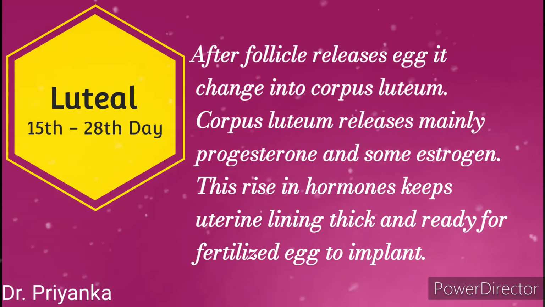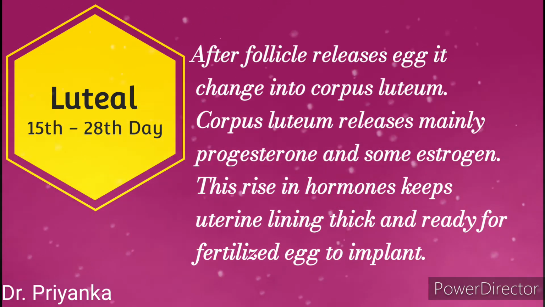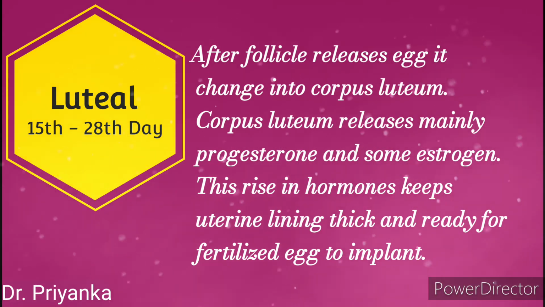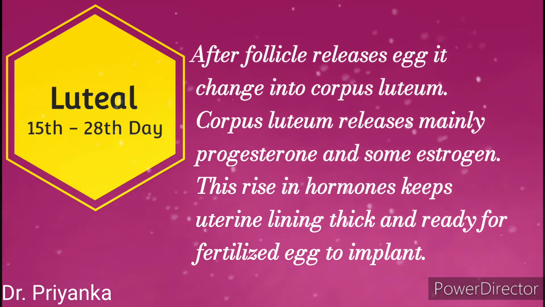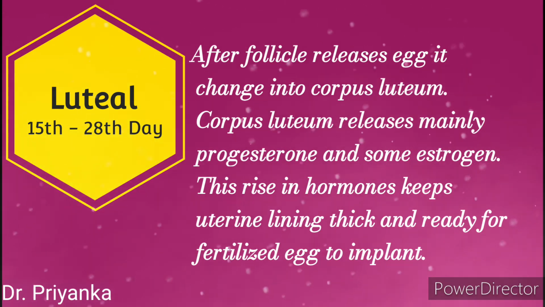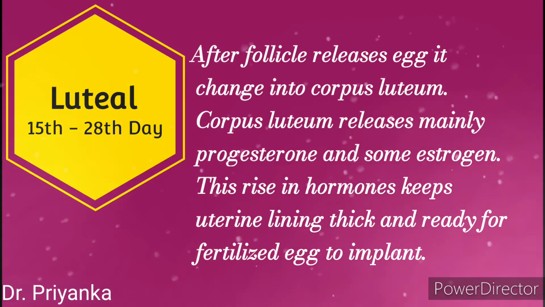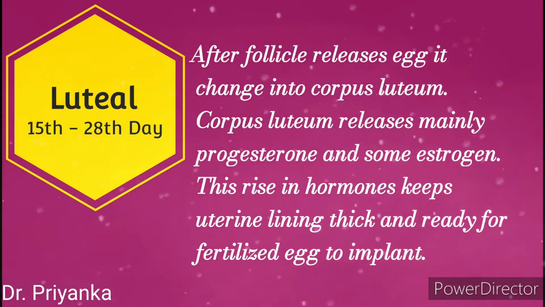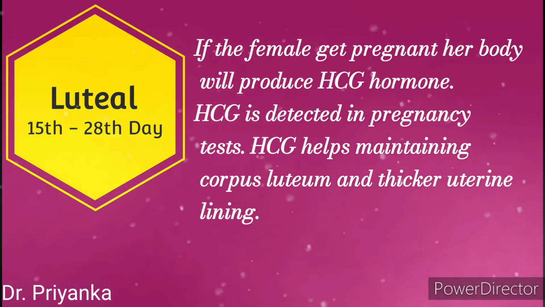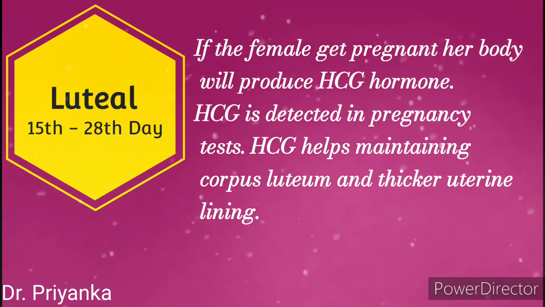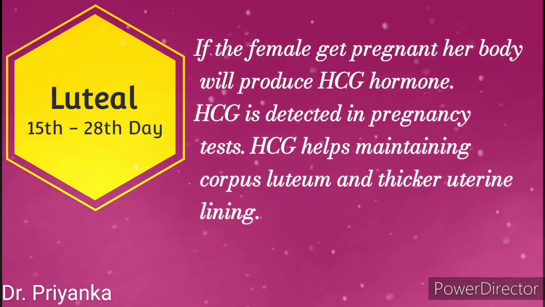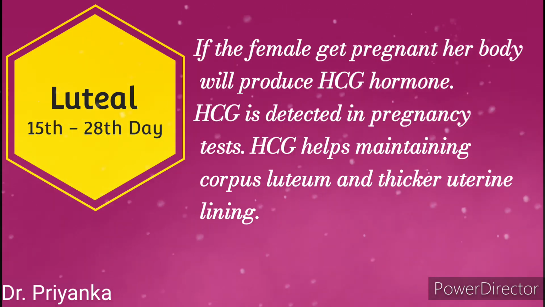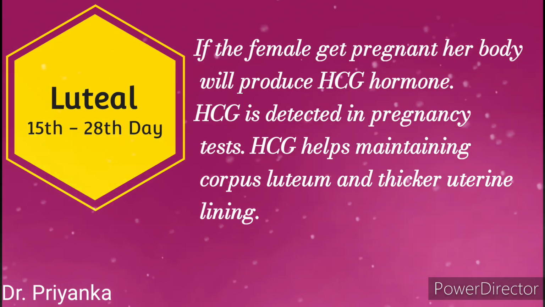After the follicle releases the egg, it changes into the corpus luteum. The corpus luteum releases mainly progesterone and some estrogen. This rise in hormones keeps the uterine lining thick and ready for the fertilized egg to get implanted. If the female gets pregnant, her body will produce HCG. HCG is detected in pregnancy tests. HCG helps maintain the corpus luteum and the thick uterine lining.